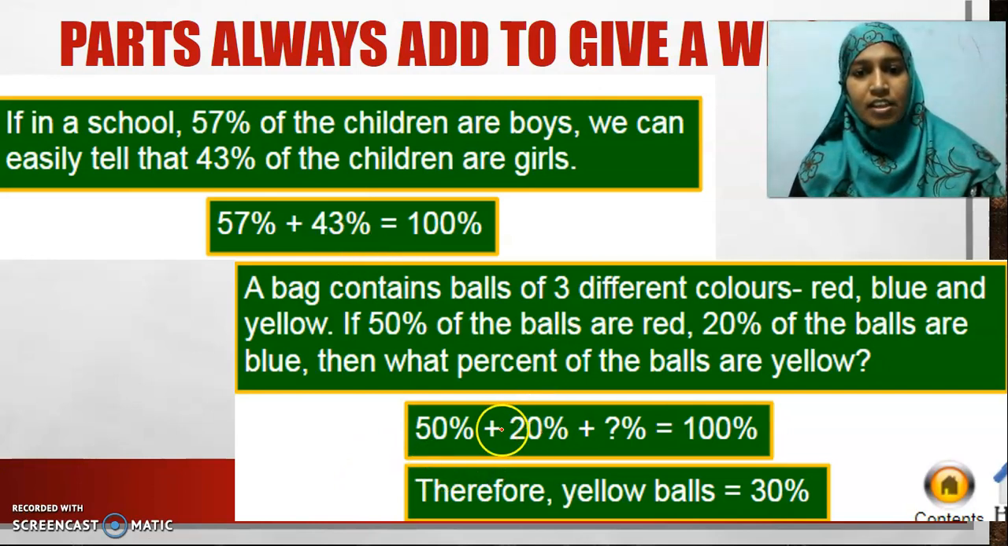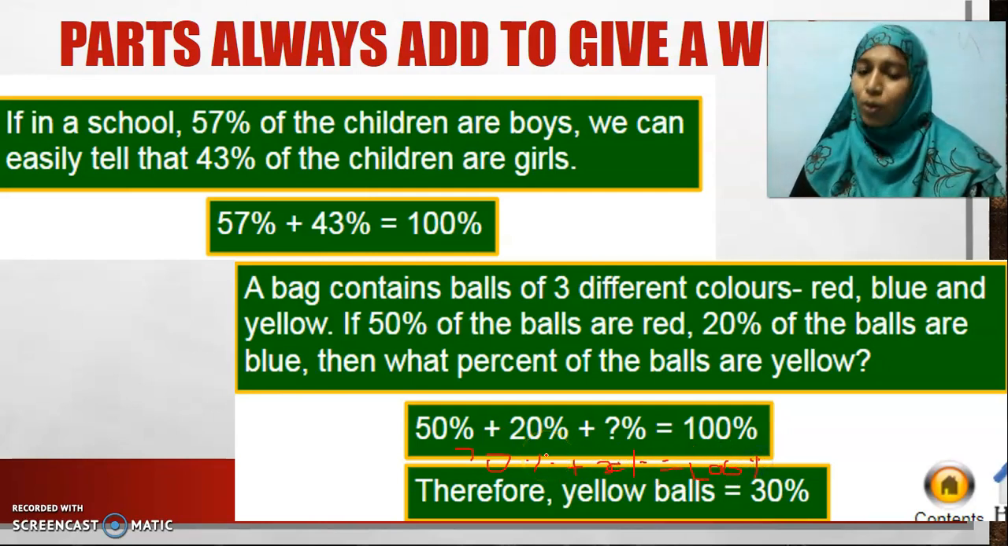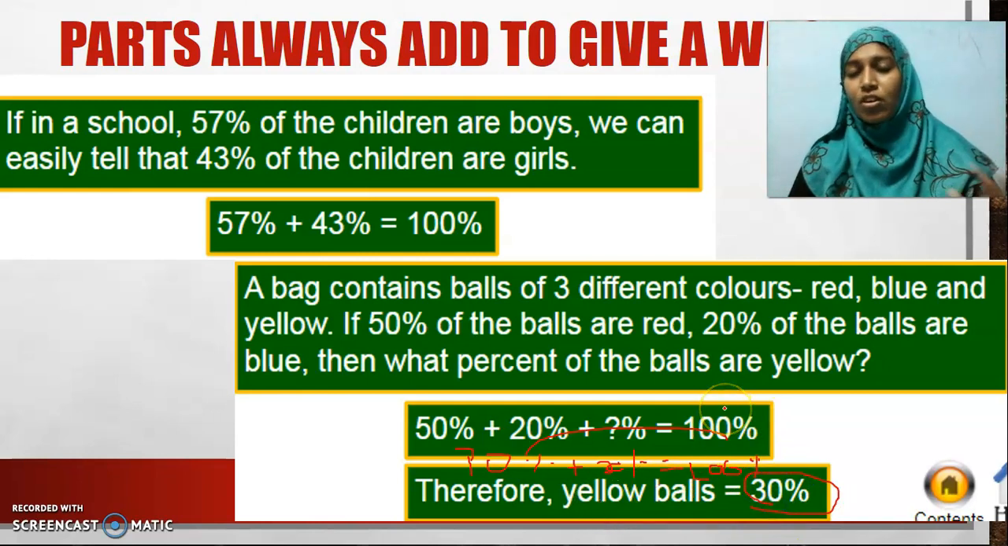If I add these two, I will get 70%, isn't it? Plus X percentage, which we don't know, is equal to 100%. We know how to simplify the equation, isn't it? Everywhere we will come across this equation. Wherever we get a variable, we will go into these equations. Algebra. Okay. So this 70% gets transposed and subtracted from 100%, and we get 100% minus 70% as 30%. So the percentage of yellow balls is 30%.